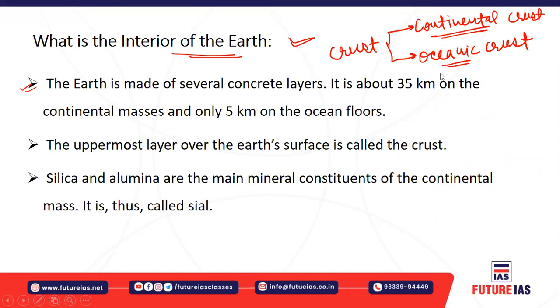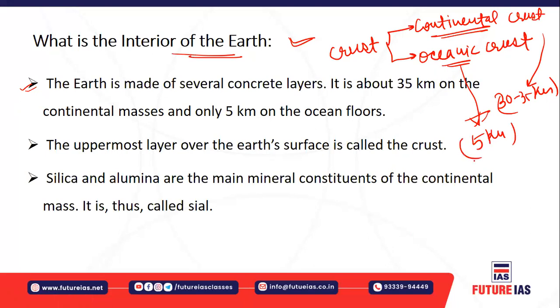Their thickness also varies. The continental crust's average thickness is around 30 to 35 kilometers, and the average thickness of the oceanic crust is around 5 kilometers.